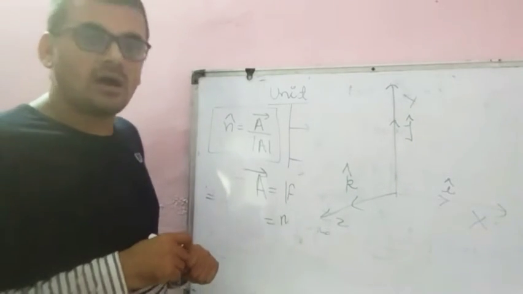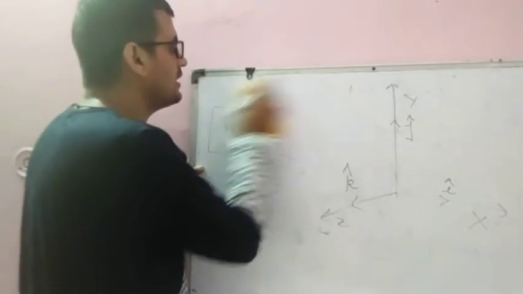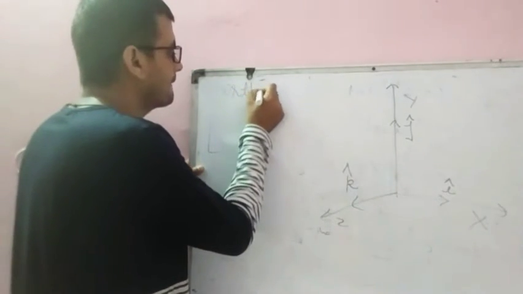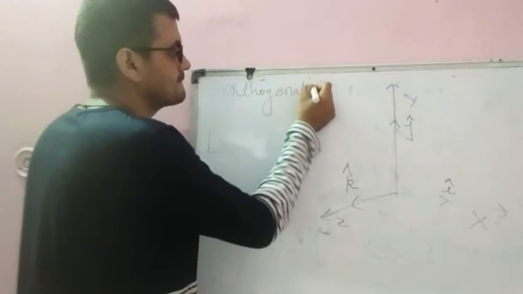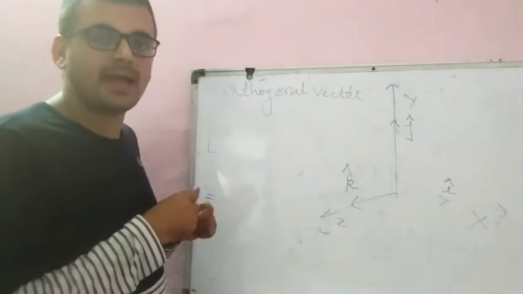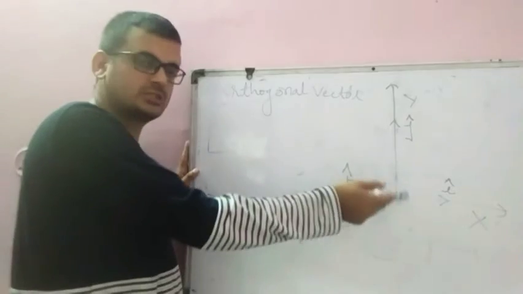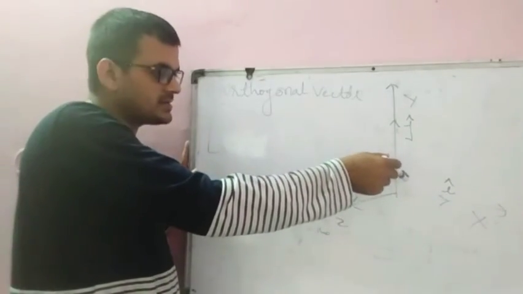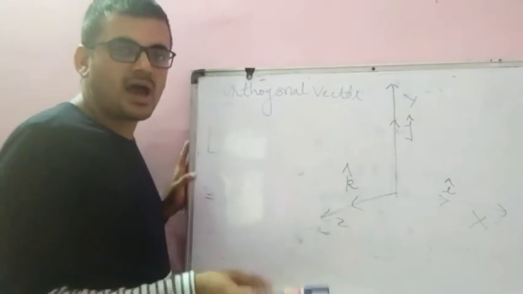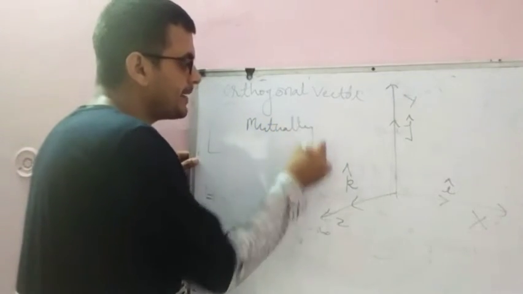What is the orthogonal vector? You write here: orthogonal vector. We have the 3 coordinate system x, y, z, where i indicates along the x-axis, j indicates along the y-axis, and k indicates along the z-axis. Here i, j, k are mutually perpendicular.